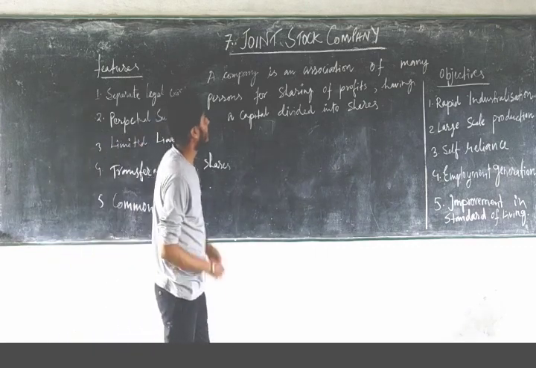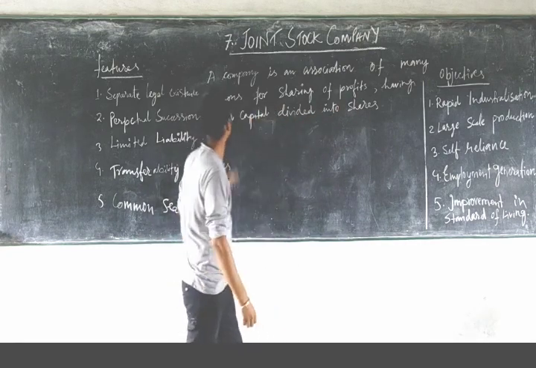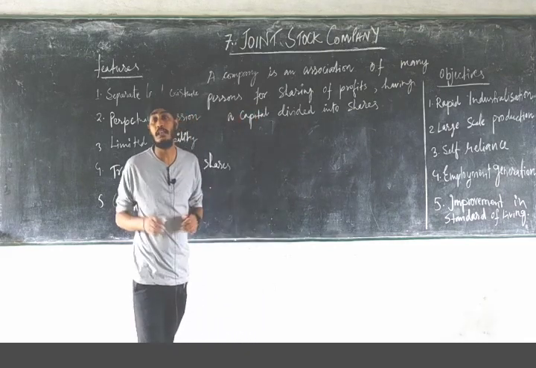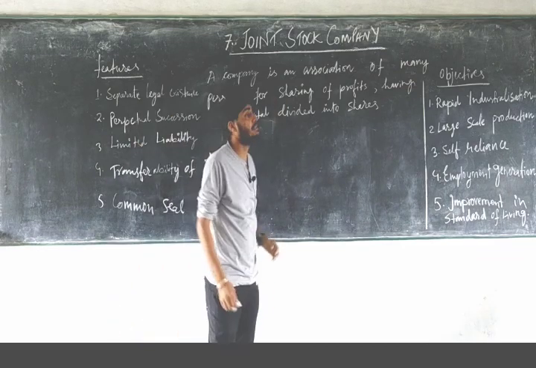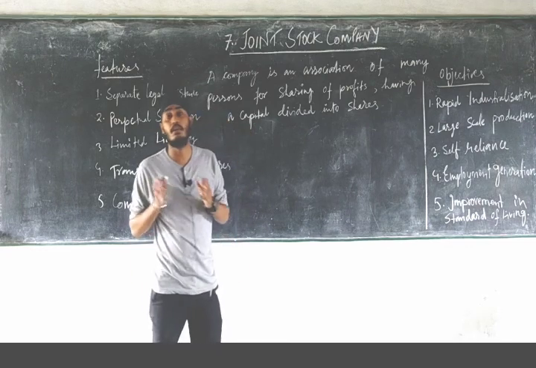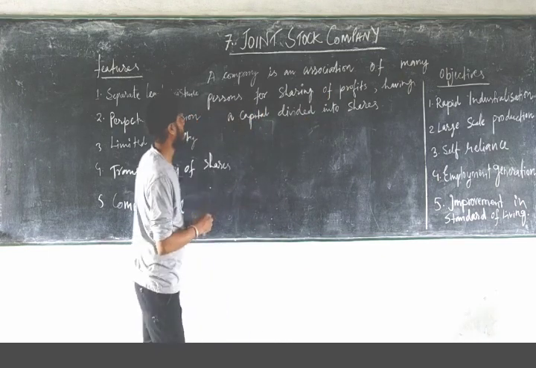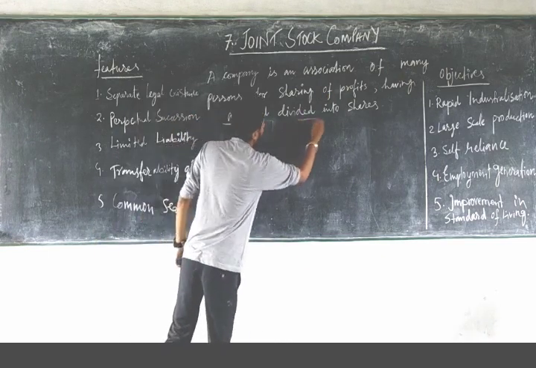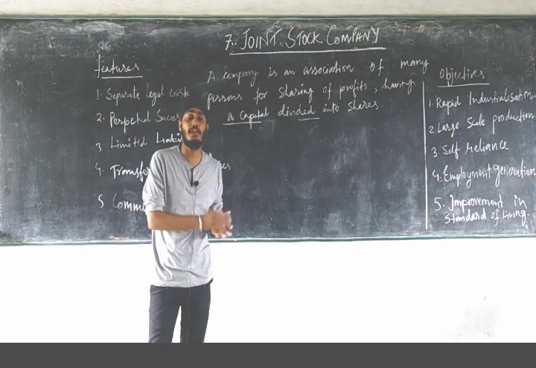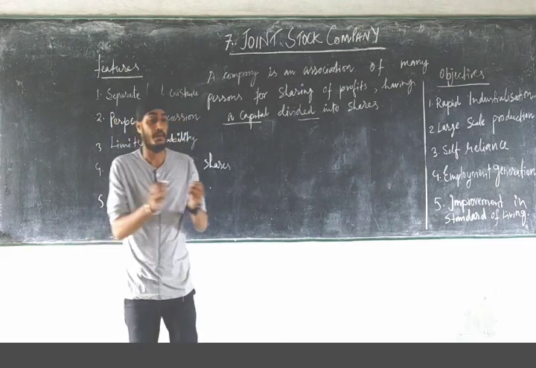A company is an association of many persons for sharing of profits and having a capital divided into shares. Like partnership, a company is also an association of persons, a combination of a group of individuals engaged in a particular business, and the main objective is to share profit, and they have a capital which is divided into shares. Like in partnership, the partners contribute capital and do a business, or a sole proprietor starts a business with a particular amount, that is capital.